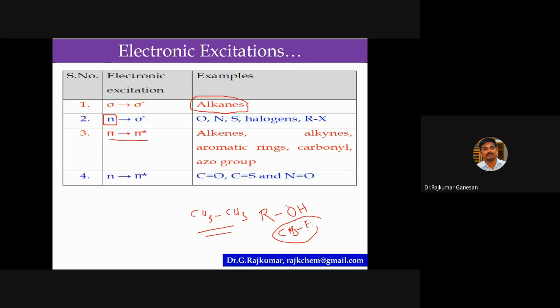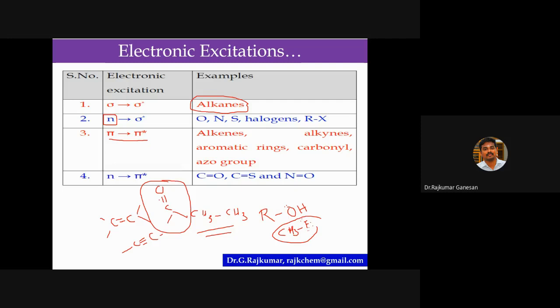Then pi to pi star transitions. Pi electrons means there should be an unsaturated bond, a carbon-carbon double bond. This type of molecule will undergo pi to pi star transition. Similarly, alkynes also have pi electrons and will undergo pi to pi star. Aromatic rings like benzene, and carbonyl compounds, C double bond O, also have pi electrons, so they will also undergo pi to pi star.